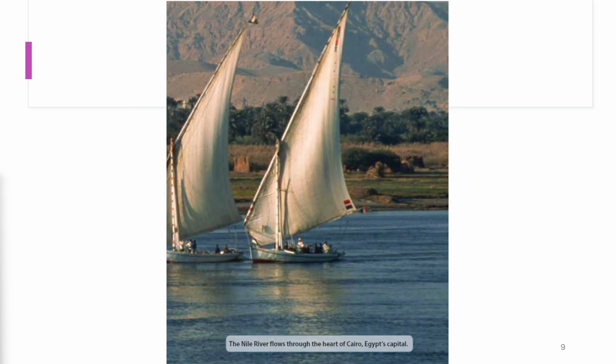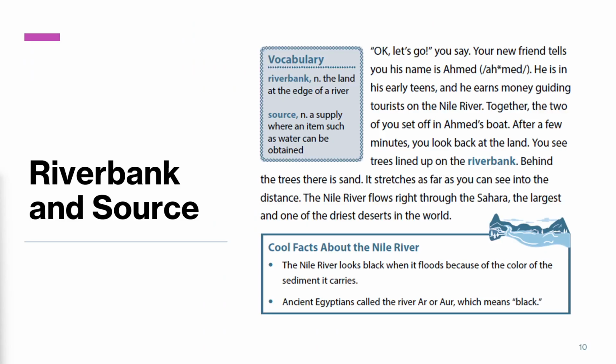The Nile River flows through the heart of Cairo, Egypt's capital. Okay, let's go, you say. Your new friend tells you his name is Ahmed. He is in his early teens, and he earns money guiding tourists on the Nile River. Together, the two of you set off in Ahmed's boat.